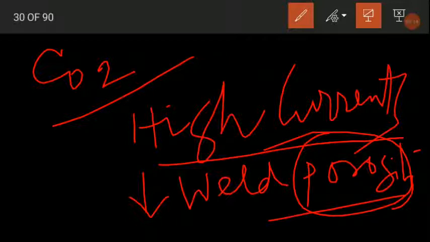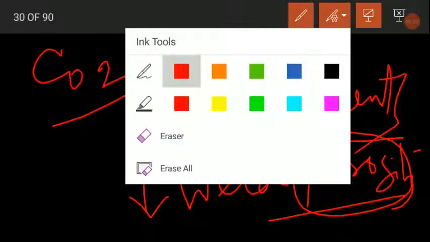So both argon and helium can be used with AC as well as DC welding power sources. However, CO2 is mainly used with DC, with electrode positive.